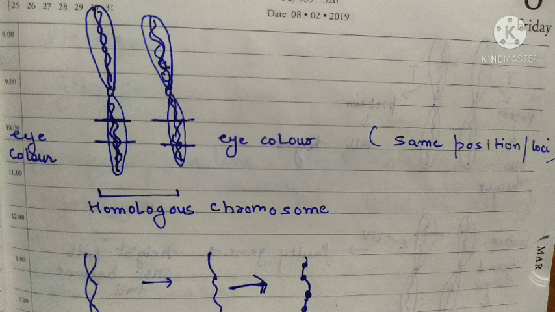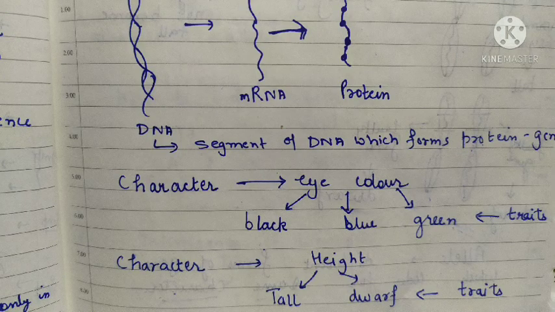So the alleles are basically the different forms of genes. They determine the same character and they occupy the same position in both homologous chromosomes of a pair. But normally one form is dominant and the other form is recessive.